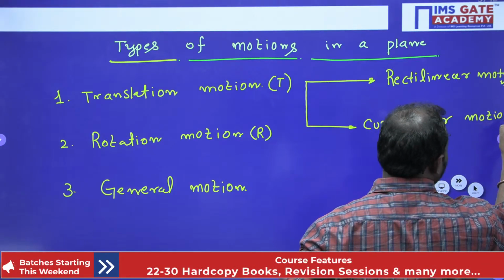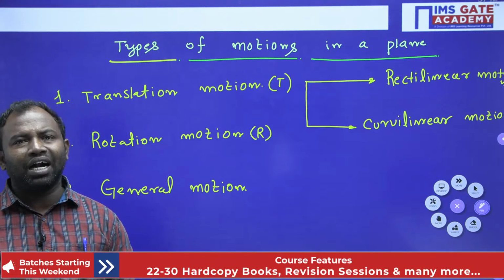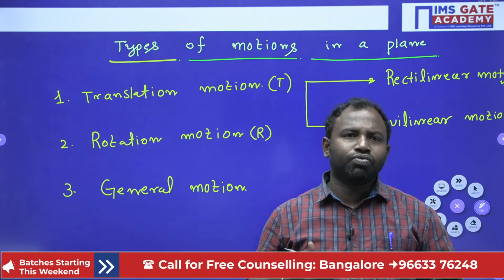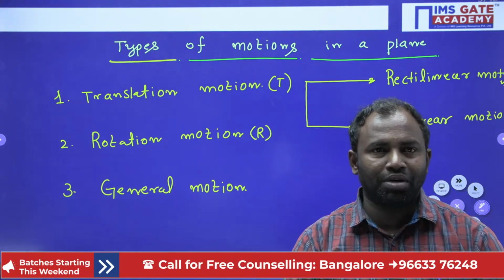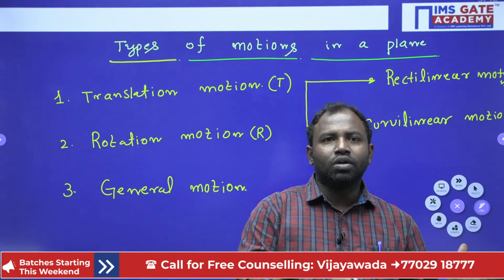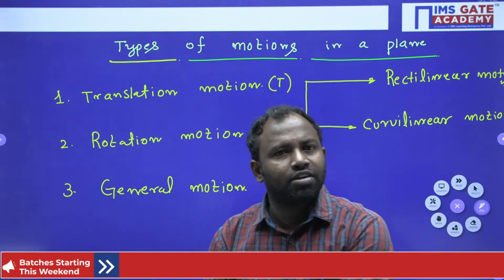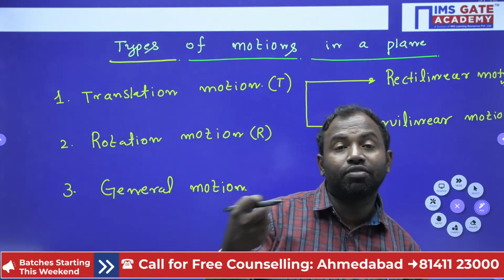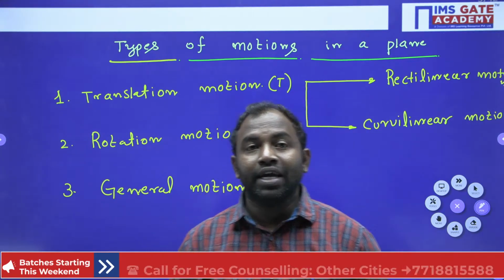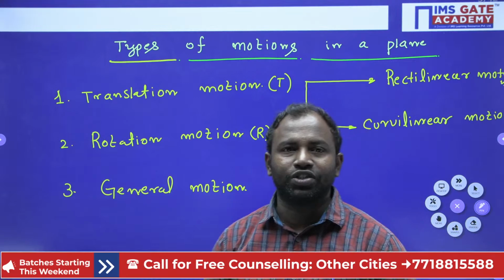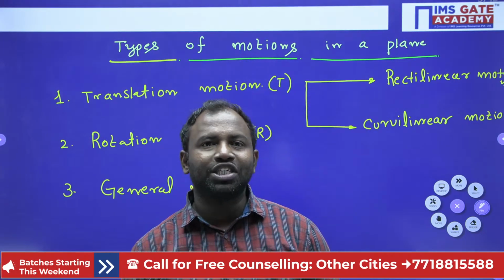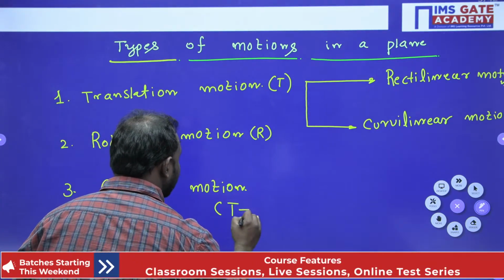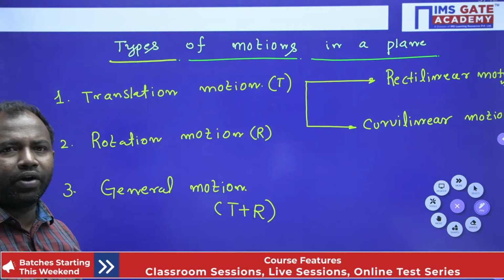All right. So first of all, we understand the motions of the body when it is in motion. If you understand these kinds of motions, it will be very easy for you to solve and understand the problems in dynamics, right. In dynamics, we study kinematics of particle, kinetics of particle, kinematics of rigid bodies and kinetics of rigid bodies. If you want to understand all these things, it is essential to understand these concepts: what is a translation motion, what is a rotational motion, what is a general motion. Generally, general motion is a combination of translation plus rotation. I will let you know, not an issue.